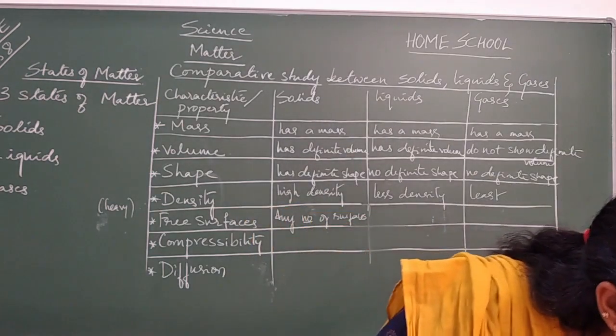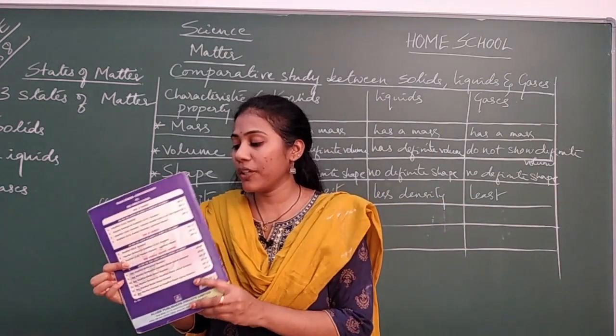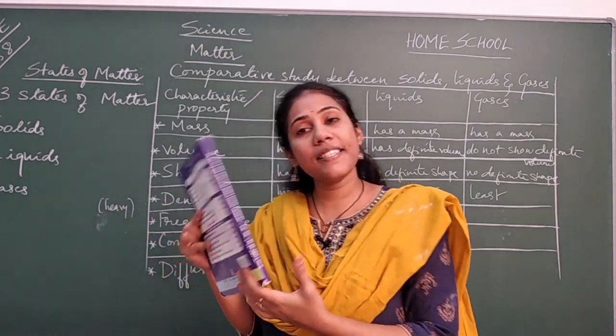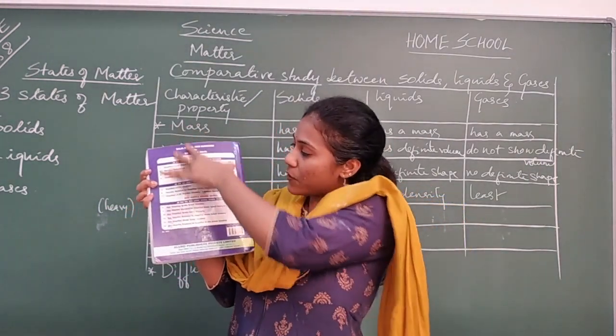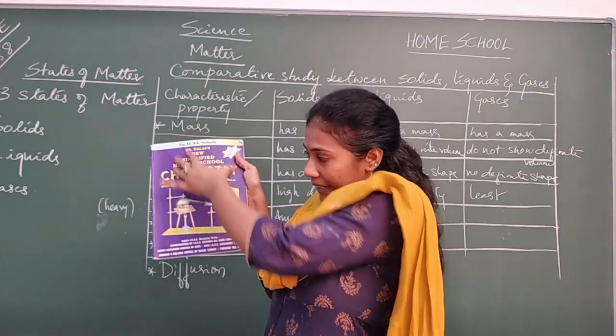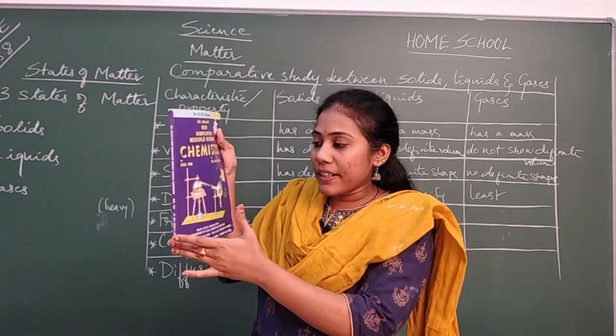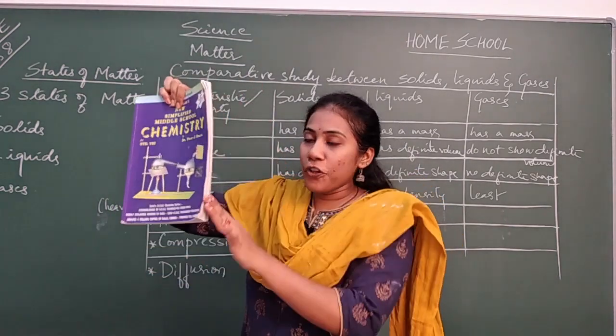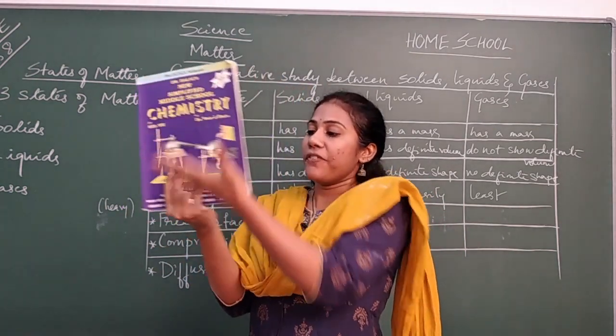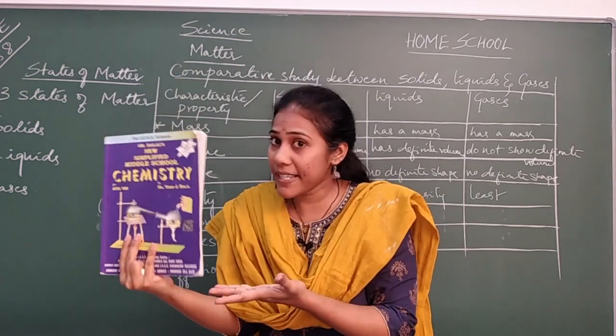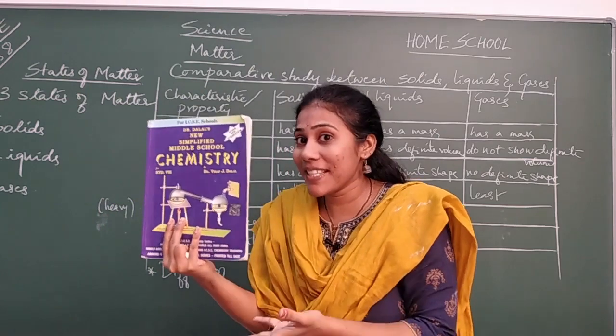Say for example, I am taking this book. So how many surfaces does this particular book have? This is one surface. This is another surface. This is a third surface. This is a fourth surface, fifth surface, sixth surface. Only six. Does it have only six surfaces?